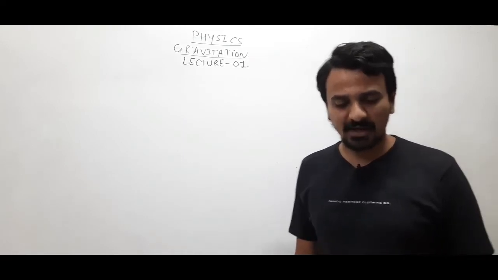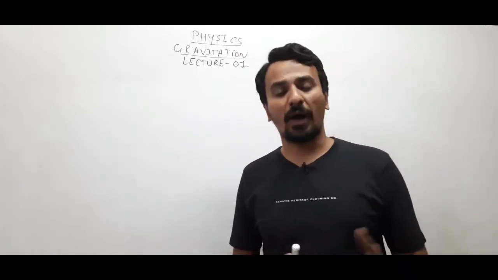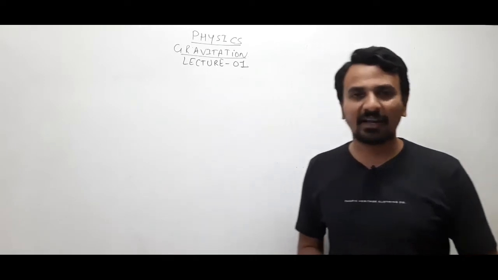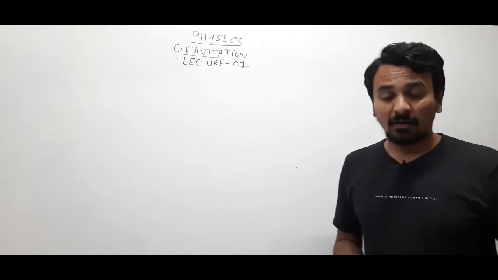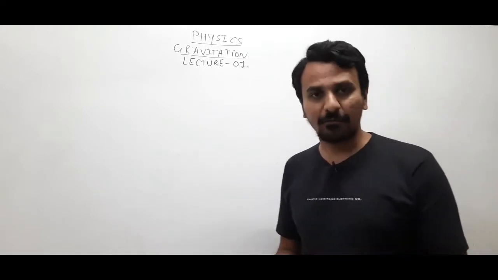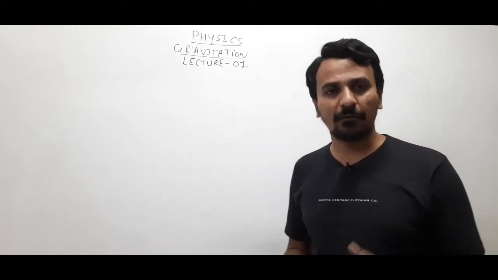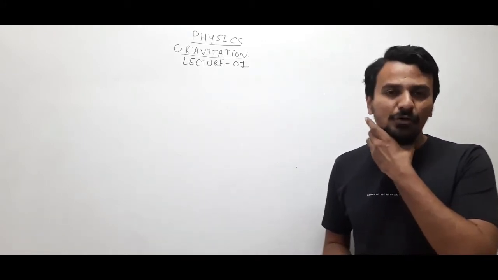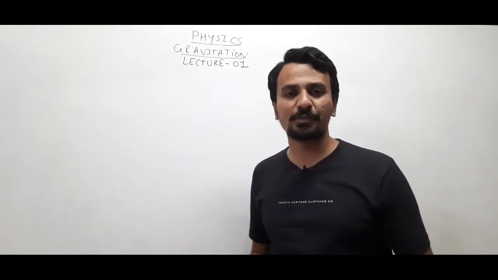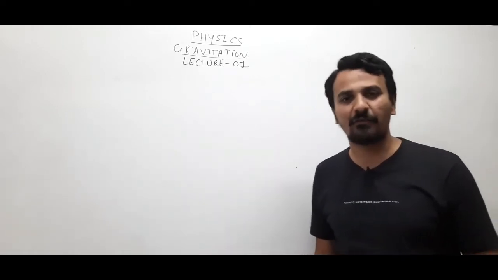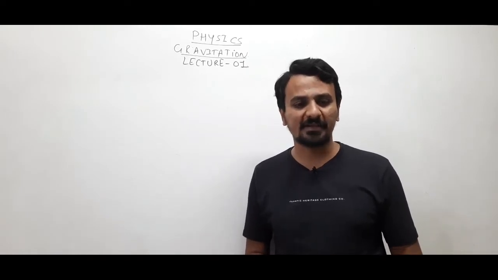We are also going to see how the acceleration due to gravity changes with respect to height and depth, what is gravitational potential and potential energy, what is escape energy and escape speed of a particle, right? That means to throw any object out of the gravitational field of Earth or any other planet, what should be the energy we should impart on the object, and what should be the speed of the object when it escapes from the Earth's gravitational field. We'll see the types of satellites, natural, polar satellites.